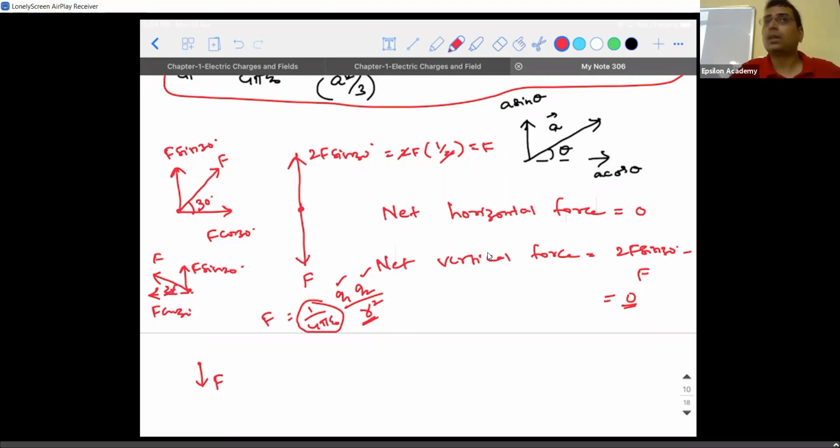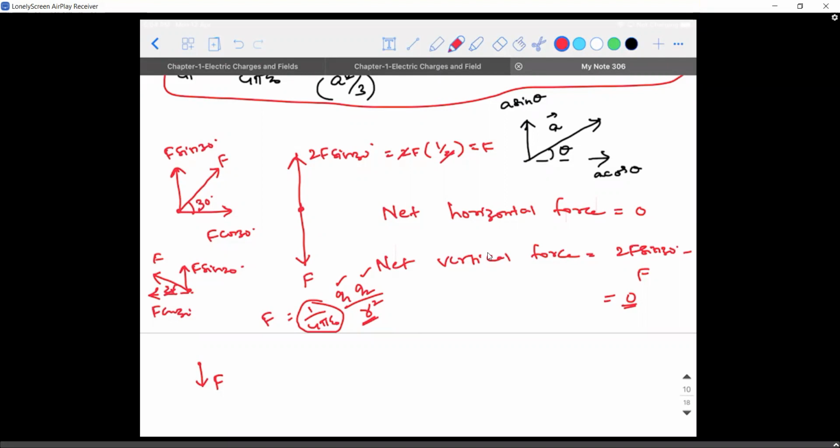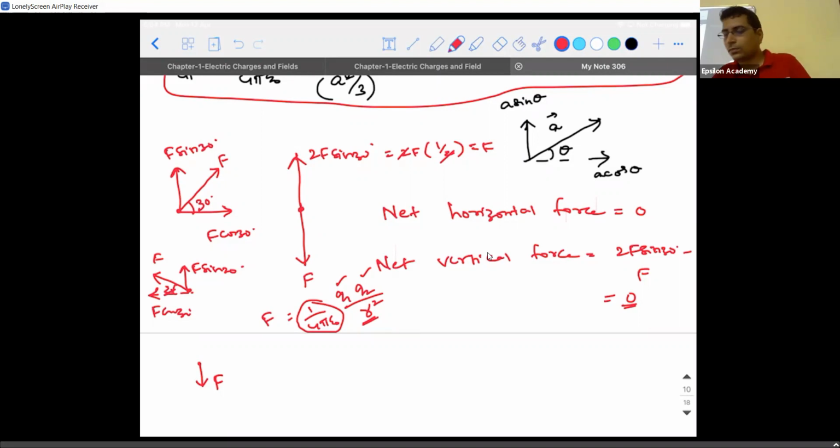It is only for equilateral. Square good. For any symmetrical. Sir, you can take for square, you can take for rectangle. I can repeat it again, sir. In an equilateral triangle, if the charges placed at the vertices are of equal magnitude, then the net force experienced by the charge at the centroid is always zero, irrespective of the magnitude of charge which is placed at the centroid.